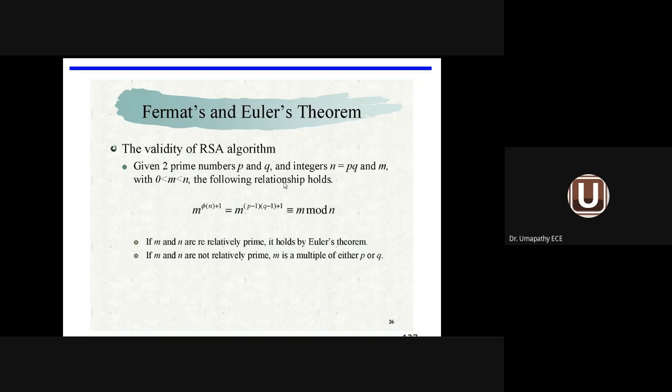This one is the alternative form of Euler's theorem. This Euler's theorem and Fermat's theorem we are using in an algorithm called RSA algorithm. This RSA algorithm is used for encrypting the message at the sender side, that means converting plain text information to ciphertext information. We go for an algorithm called RSA algorithm.